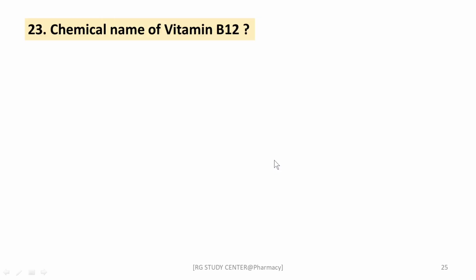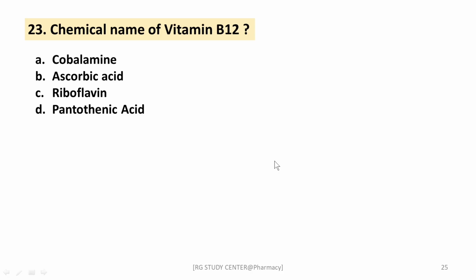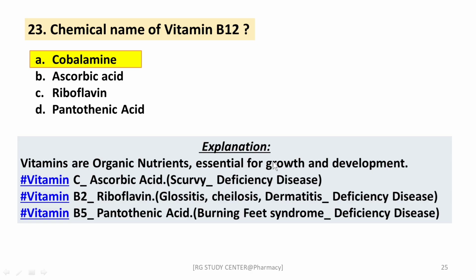Next question: chemical name of vitamin B12: cobalamin, ascorbic acid, riboflavin, or pantothenic acid. Which is the right answer? It is cobalamin. Vitamin B12 is chemically known as cobalamin. Vitamin C is called ascorbic acid, and its deficiency causes scurvy. Vitamin B2 is riboflavin; glossitis, cirrhosis and dermatitis are its deficiency diseases. Vitamin B5, pantothenic acid, gives burning feet syndrome. These are the deficiency diseases of different vitamins, right?